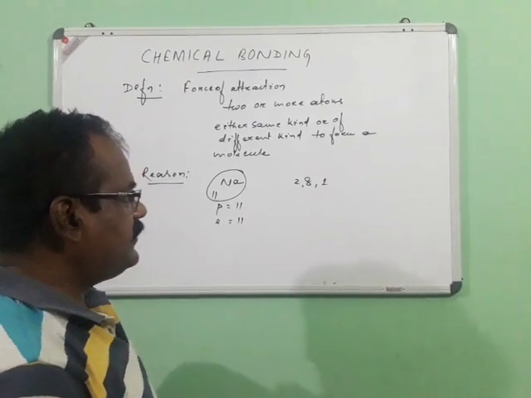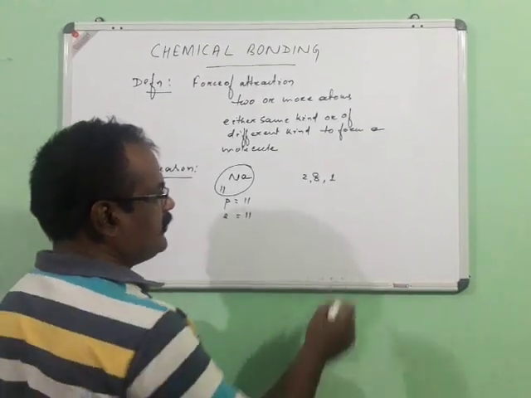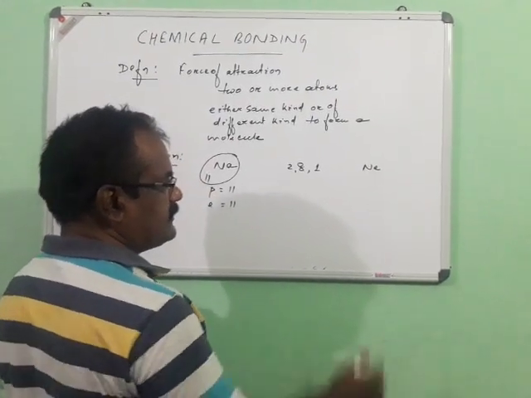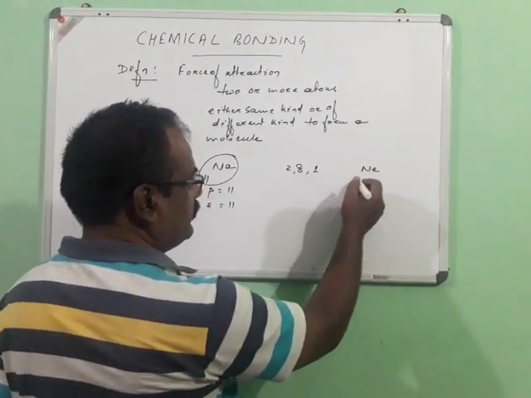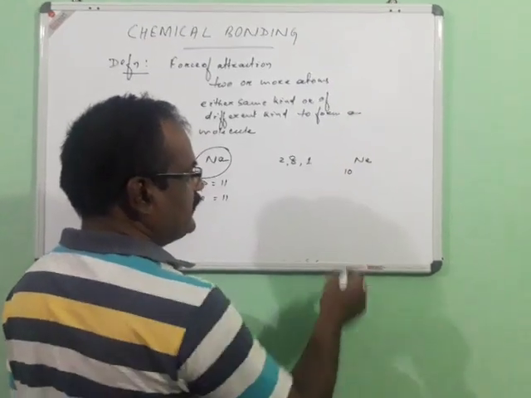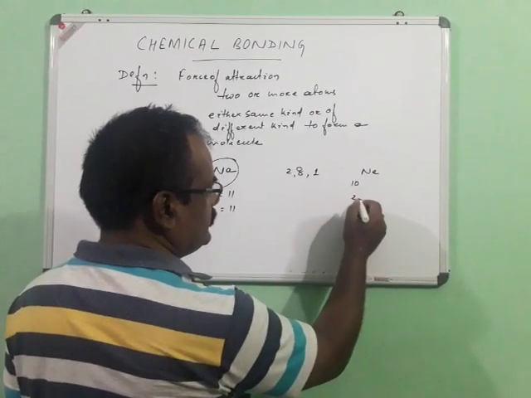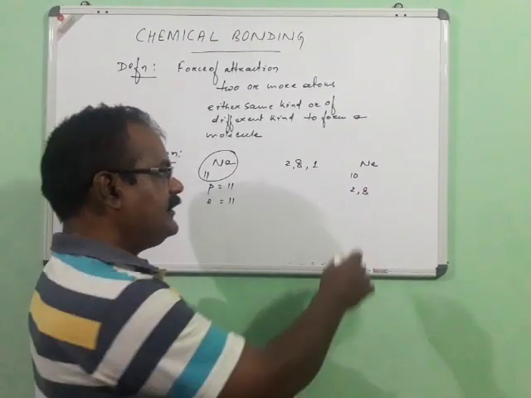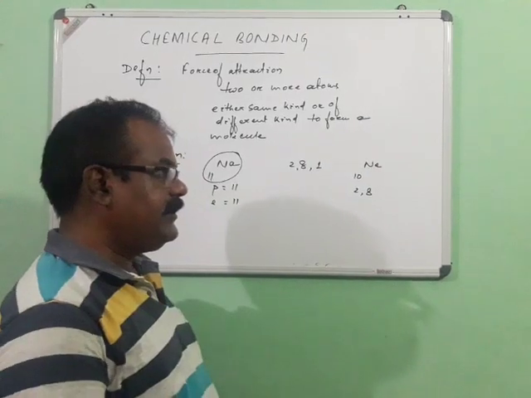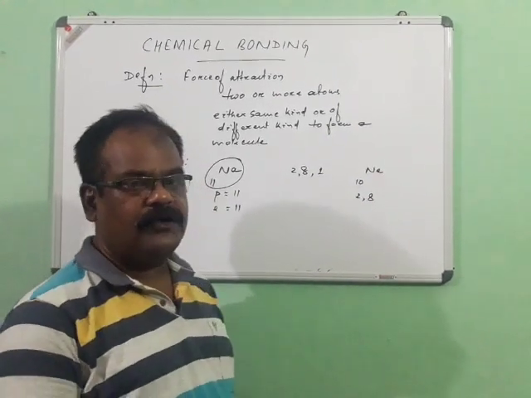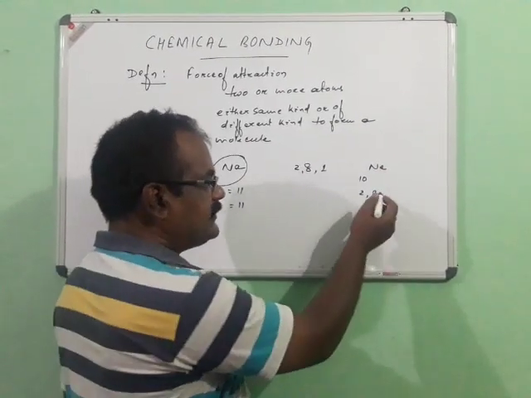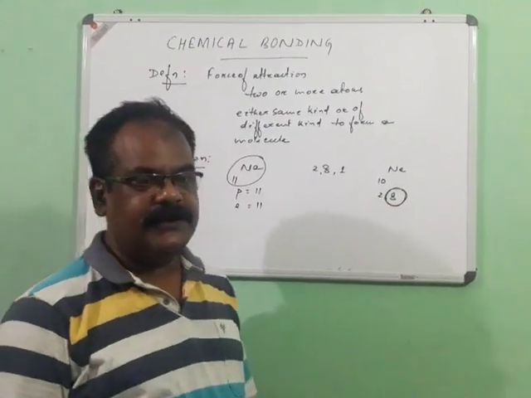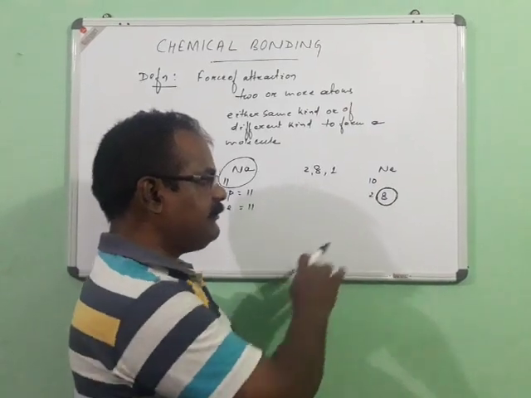But at the same time, in case of neon, which is one sort of inert gas, the atomic number is 10 and the electronic configuration is 2, 8. So in this case it is not only electrically stable but also chemically stable, because it has 8 valence electrons, so it has fulfilled the octet rule and therefore it is stable.